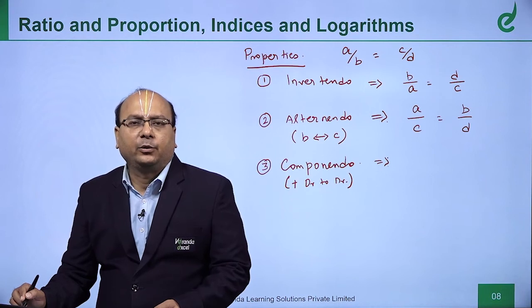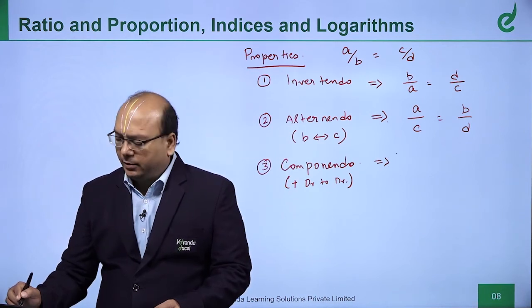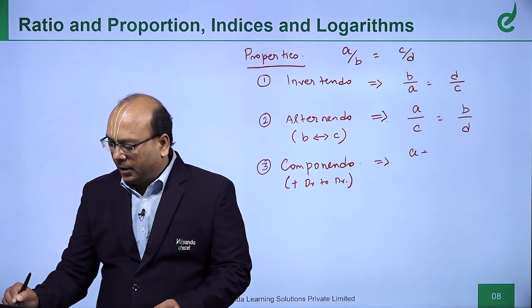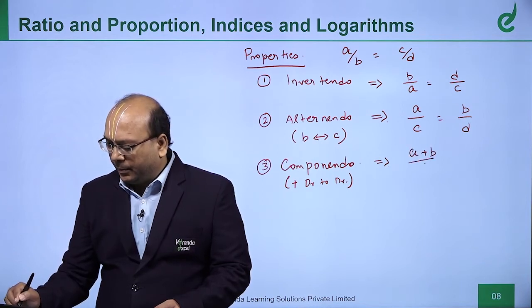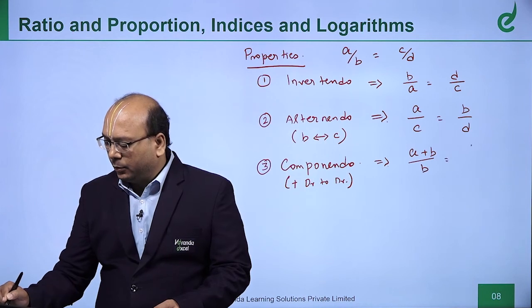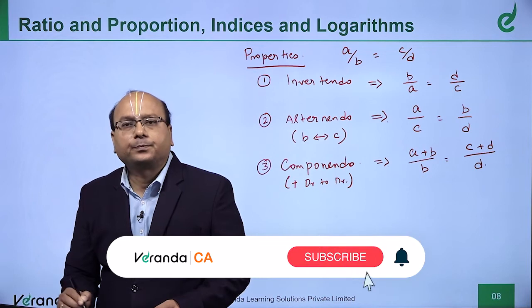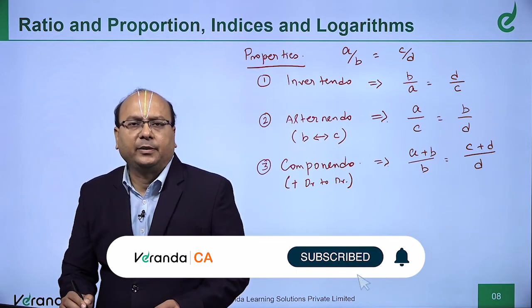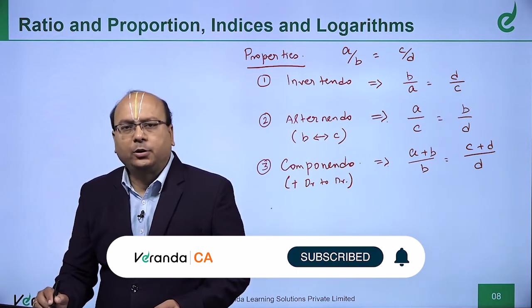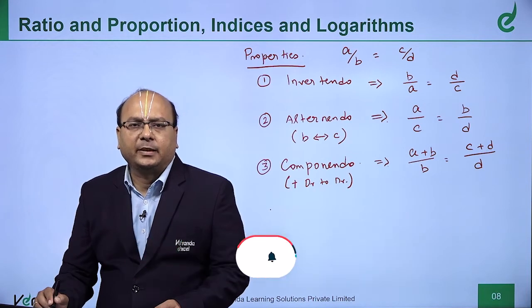What is the first ratio? A by B. What is the denominator? B. Add B to the numerator. So, what do you get? A plus B divided by B is equal to C plus D divided by D. When you write like this, we call it componendo. Compound basically means addition.